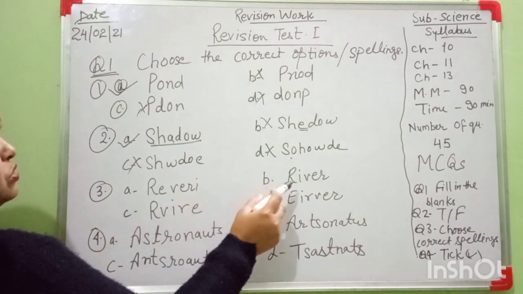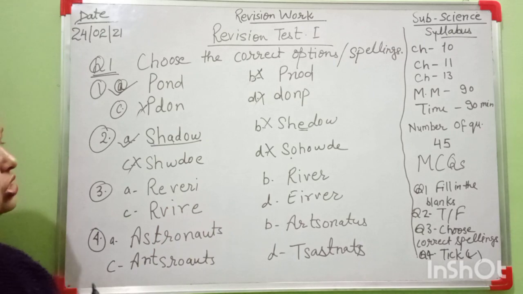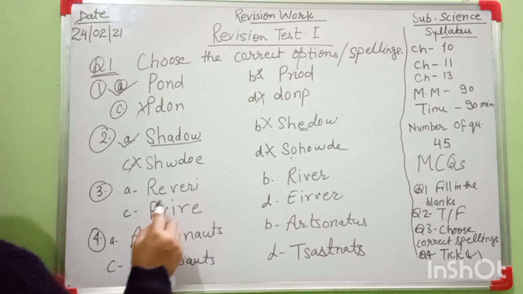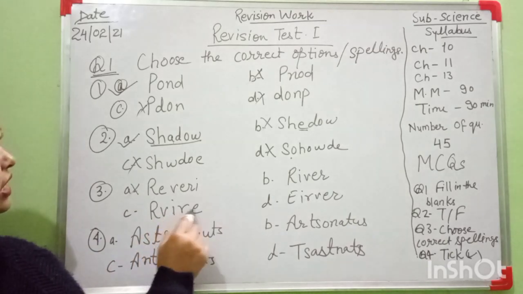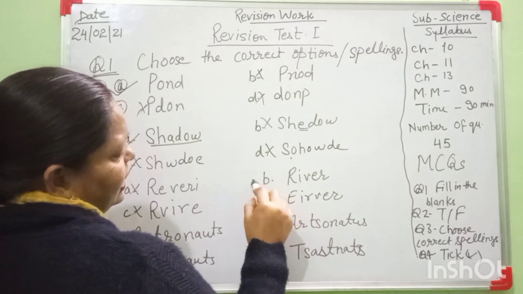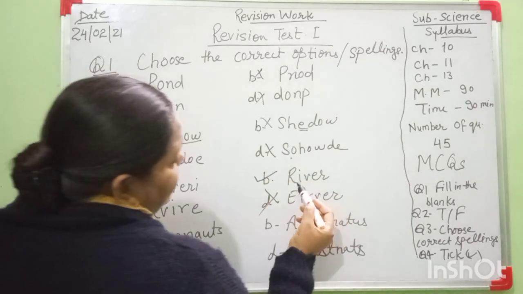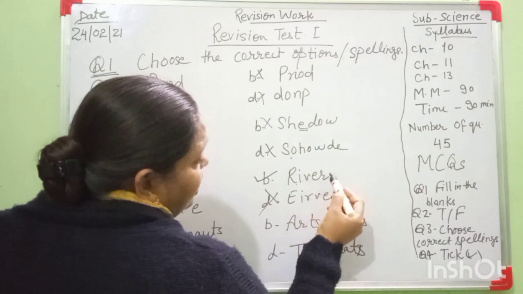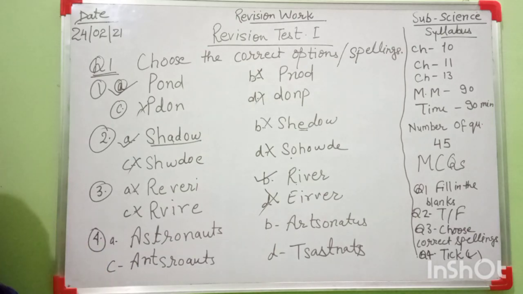Next is, you see now all the spellings are river. But which one is the correct spelling? R-E-V-E-R-I. No, this is wrong. R-V-I-R-E. No, this is also wrong. This is wrong. The correct spelling is B. What is the spelling of river? R-I-V-E-R. Okay.